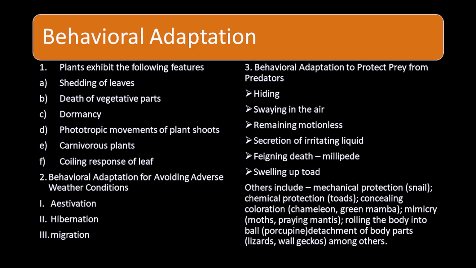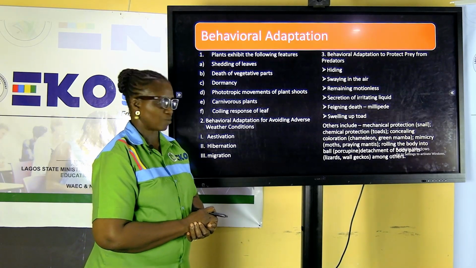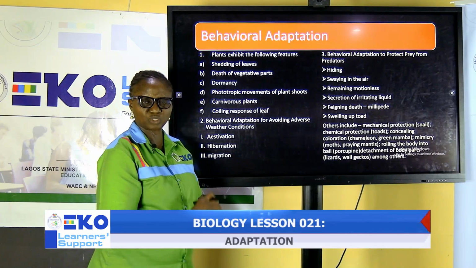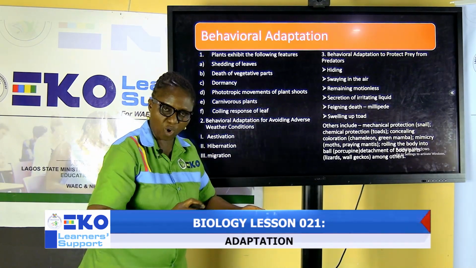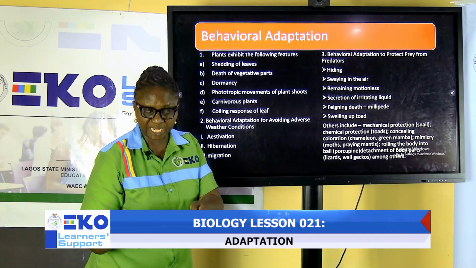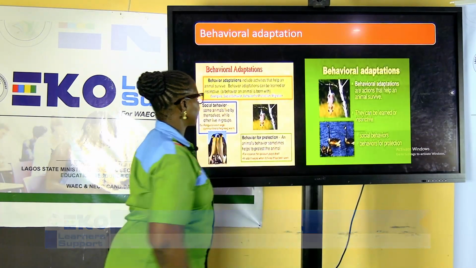We have some organisms that detach their body parts, like lizards, like wall geckos. If they feel threatened and you try to hit a lizard or a wall gecko, it will break off its tail. And as you are looking at the tail that is detached, the organism will just escape.